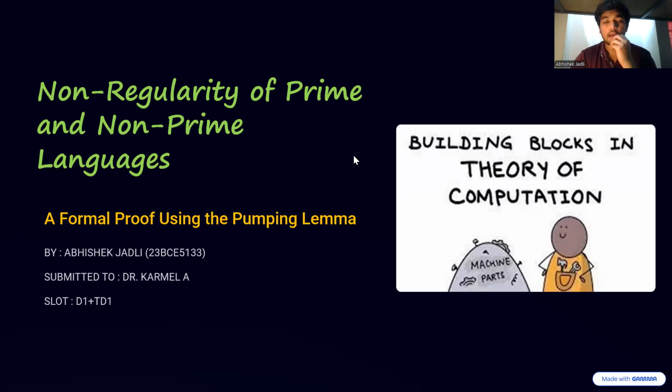So, hello everyone, I am Abhishek Jedli, and today I'll be walking you through the formal proof that both the set of strings of prime length and the set of strings of non-prime length over a single letter alphabet are not regular languages. And we'll use the pumping lemma theorem as the main tool and see why finite automata simply can't handle the complexity of primes.